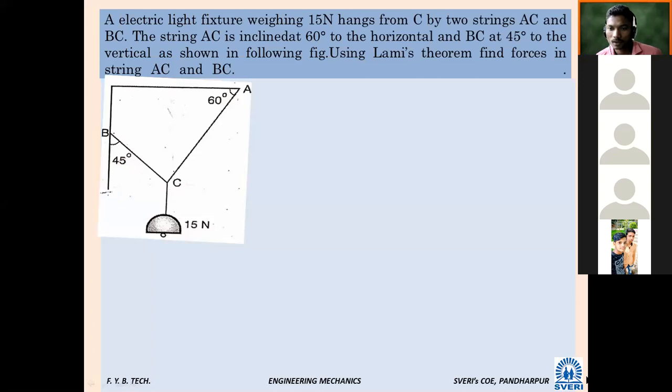An electric light fixture weighing 15 Newton hangs from C by two strings AC and BC. The string AC is inclined at 60 degrees to the horizontal and BC at 45 degrees to the vertical, as shown in the following figure. Using Lami's theorem, find the forces in strings AC and BC. So we have to apply Lami's theorem. And what conditions are given? So what will be the force, pull or push, in case of BC and AC?